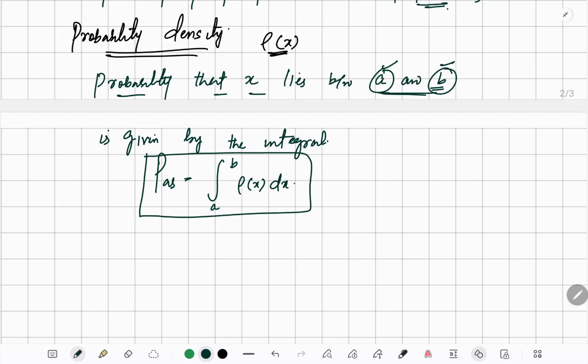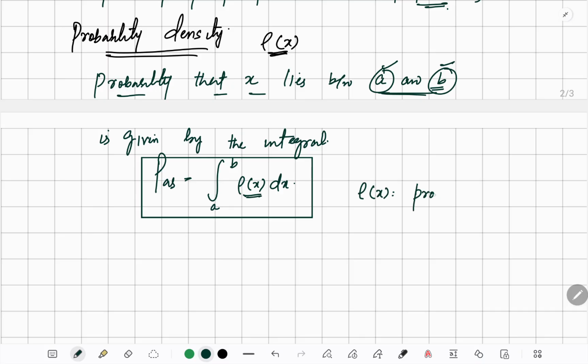We have to remember this formula always, where this rho of x is the probability density. Rho of x is the probability density. And I would suggest that you always remember this probability density as rho of x.